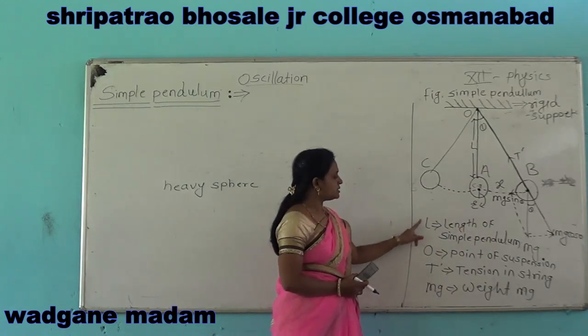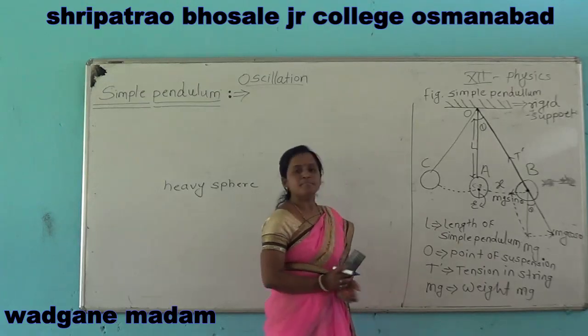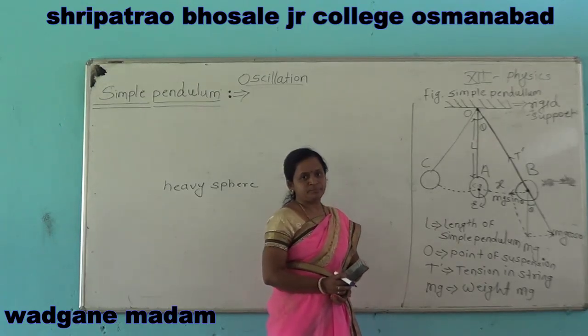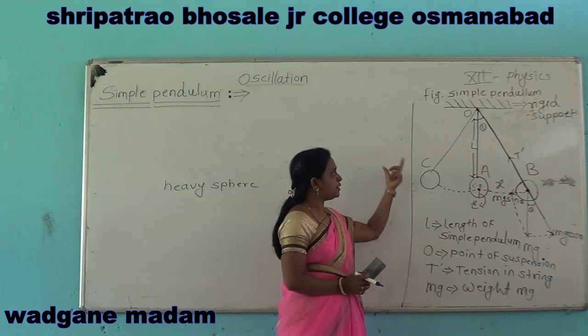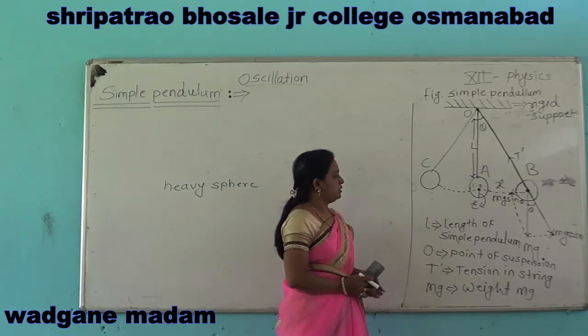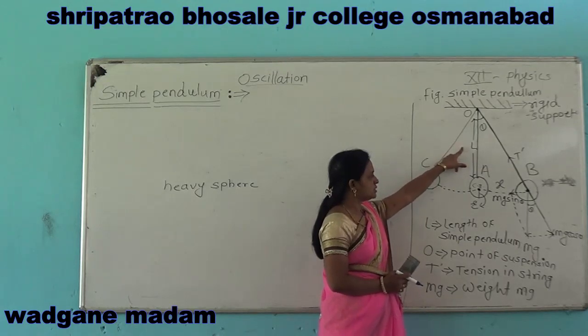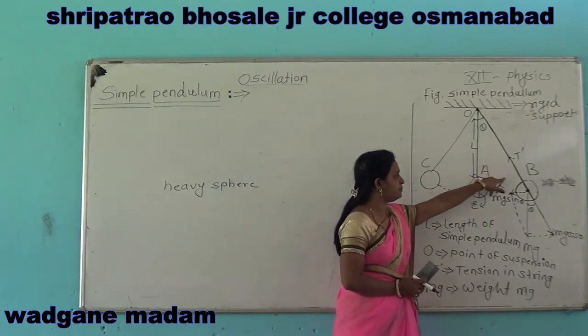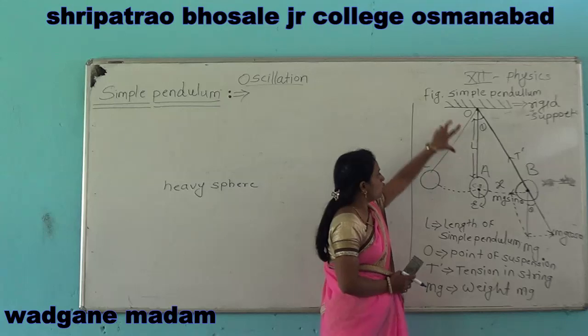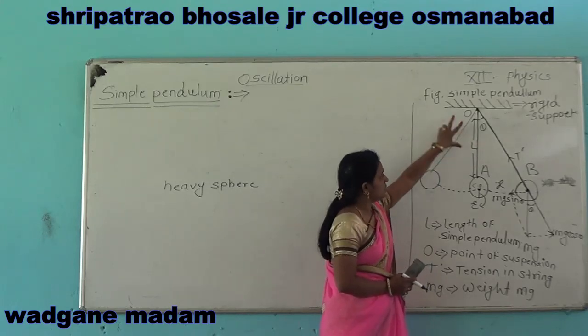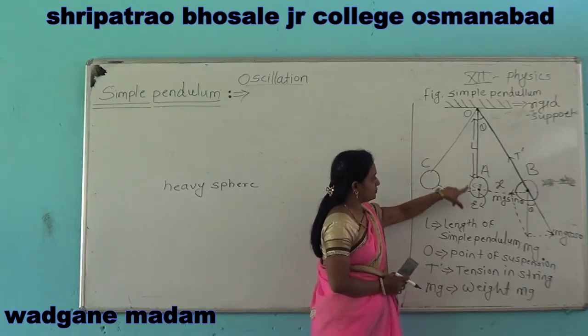And let us consider this pendulum having mass m, suspended from a rigid support. Consider these three positions, A, B, C. OA is the position of the pendulum at the mean position.